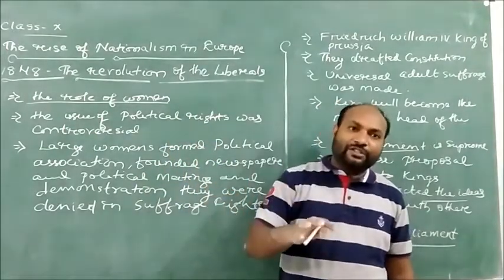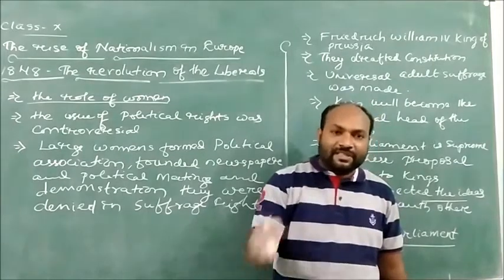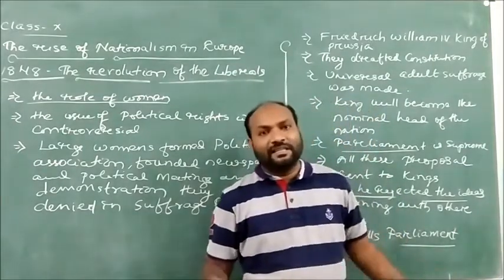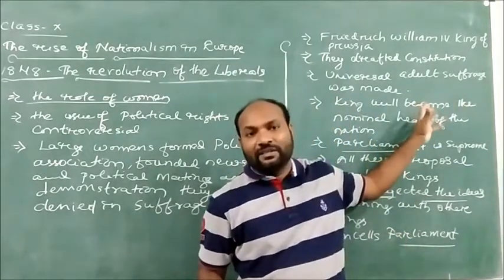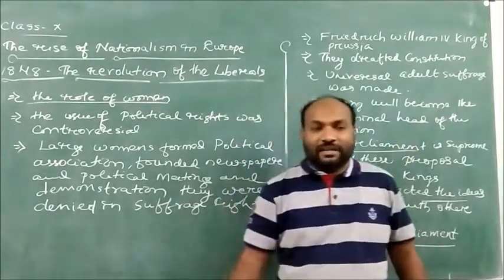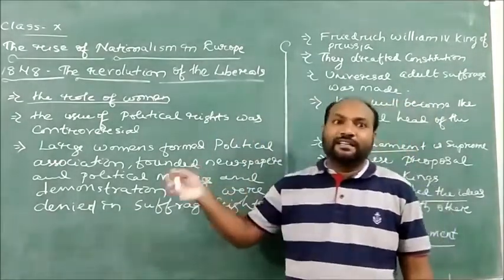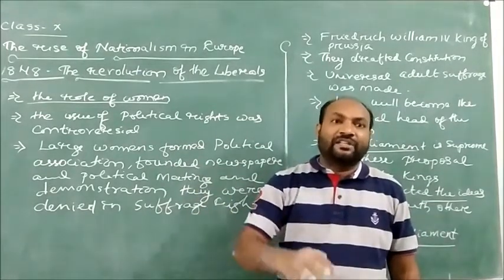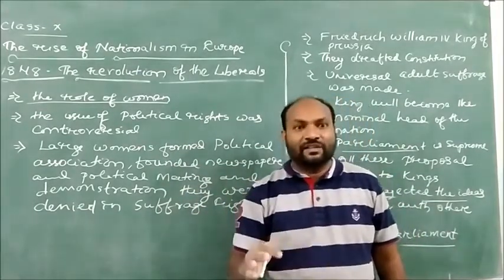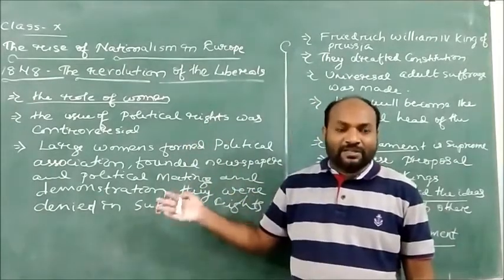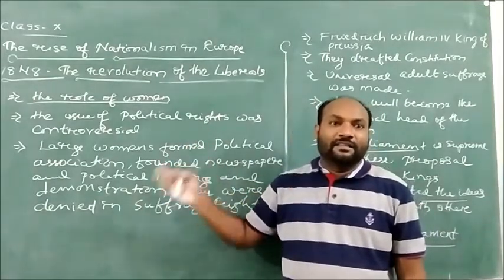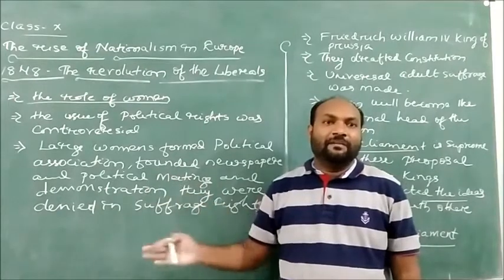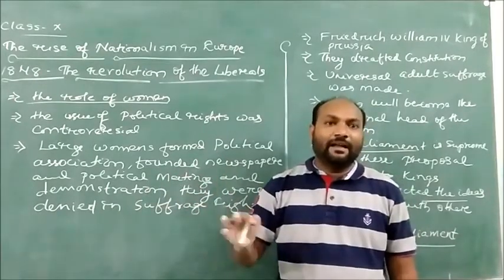So in order to give some concessions to these liberals, in the Hungarian regions concessions were given to the Hungarian people. The ruler gave autonomy status to the Hungarians. The ruler cancelled serfdom and abolished bonded labor.